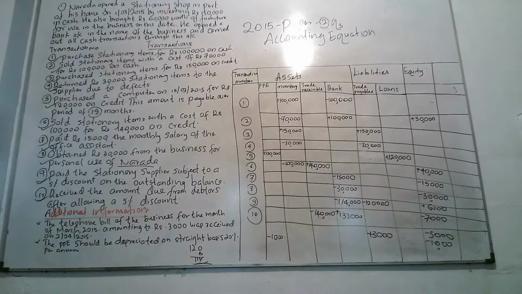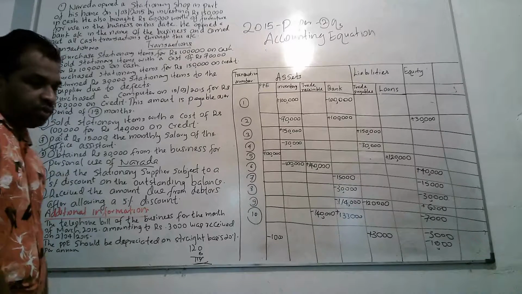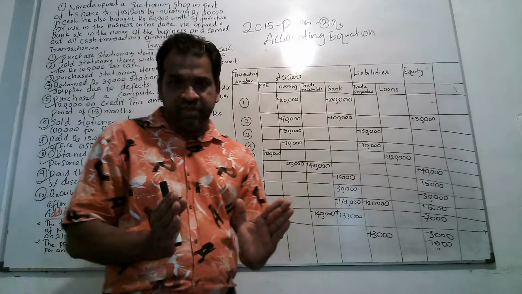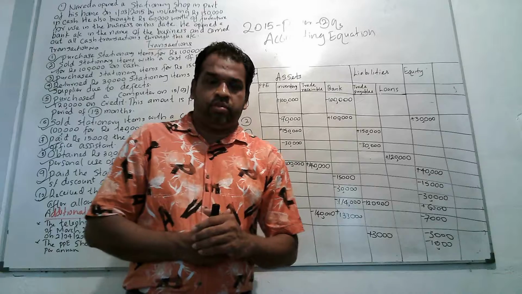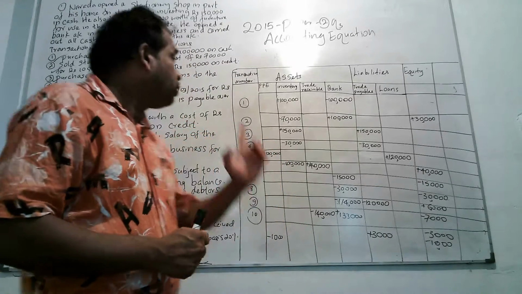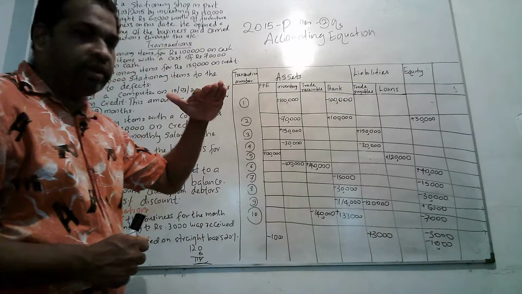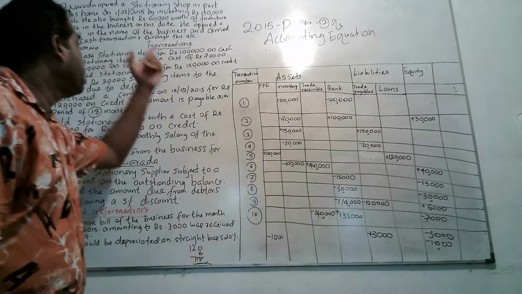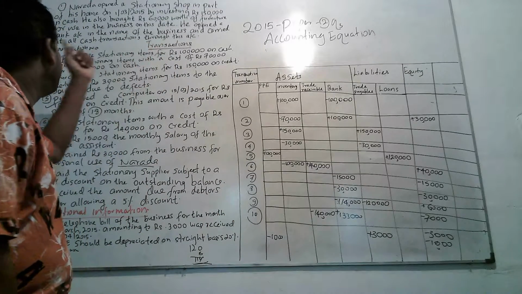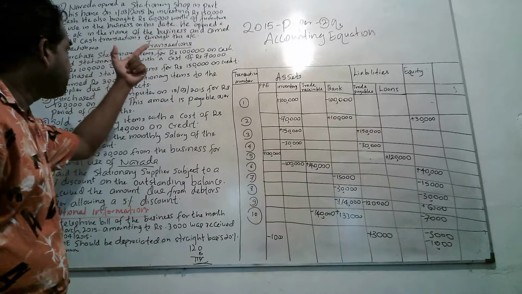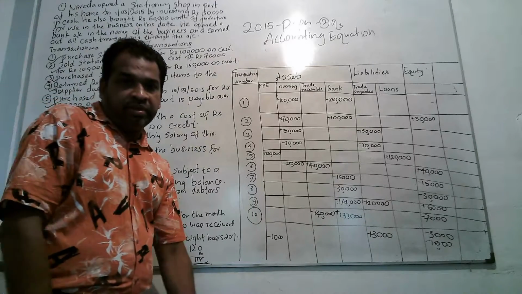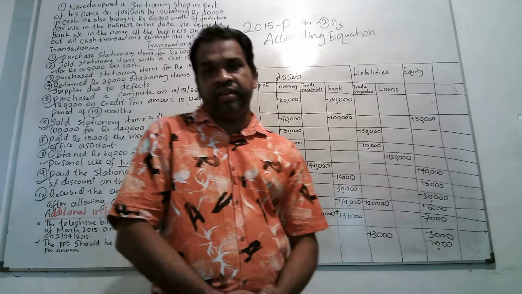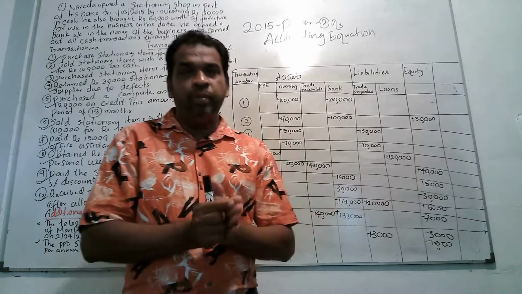Purchase stationery items for 100,000 on cash. On cash means at the time of purchasing, the owner has to pay money. Therefore, the amount is 100,000. Then, as he has opened a bank account, they have mentioned he opened a bank account in the name of the business and carried out all transactions through this account. That means for business usage, he has opened a new bank account.